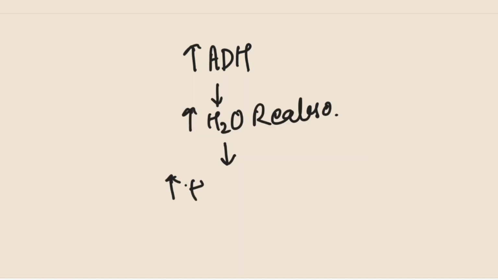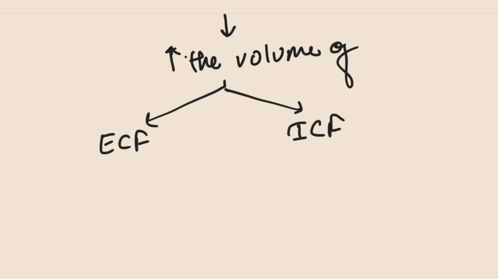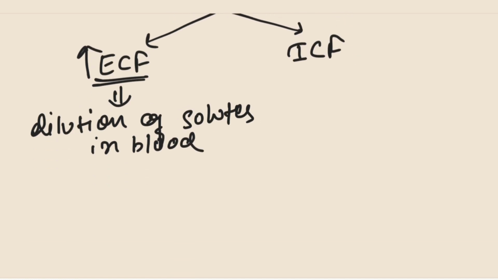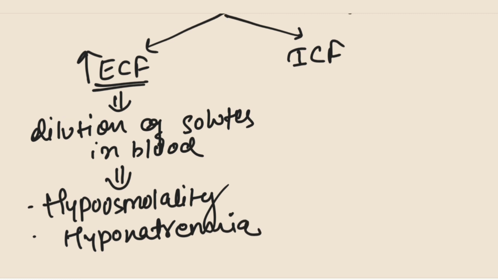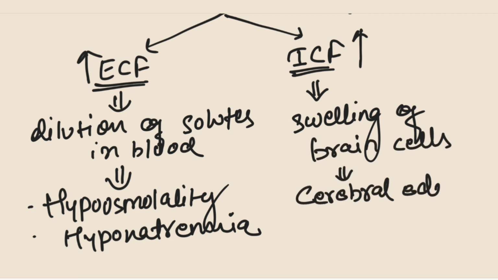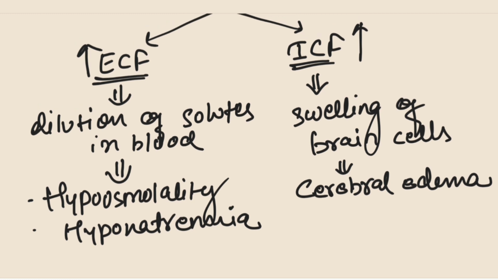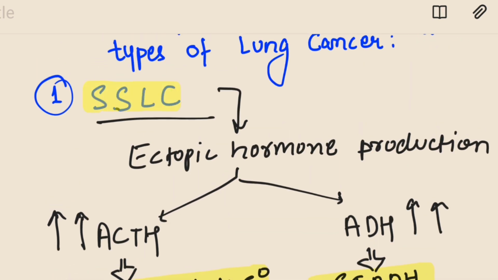This in turn leads to increase in the volume of extracellular fluid, ECF, and ICF, that is intracellular fluid. Increase in ECF results in the dilution of blood solutes, leading to hypoosmolality and hyponatremia, whereas increase in intracellular fluid causes swelling of brain cells and thus leading to cerebral edema and the complications that follow. Finally, these two paraneoplastic syndromes are associated with small cell carcinoma of lung.